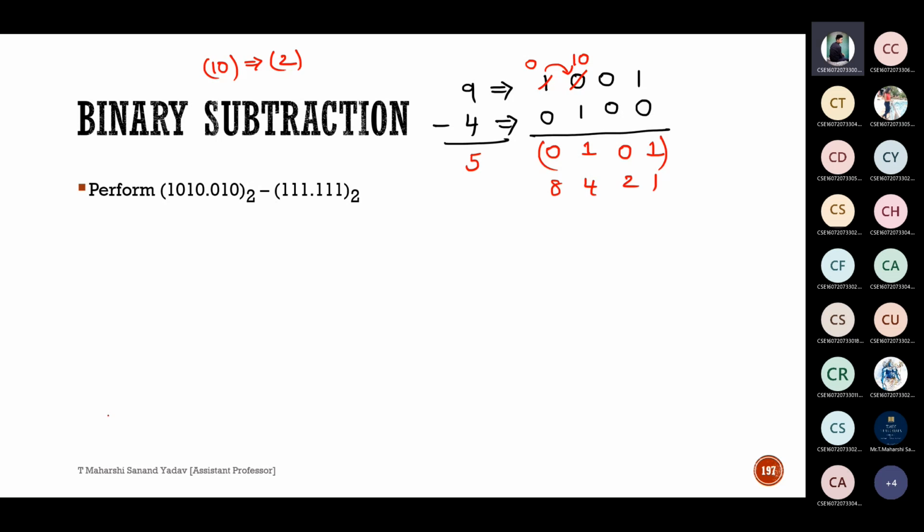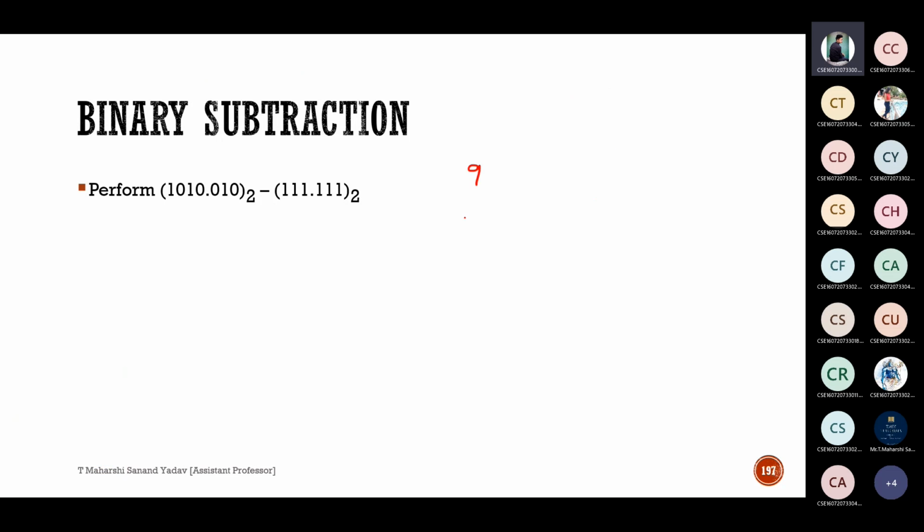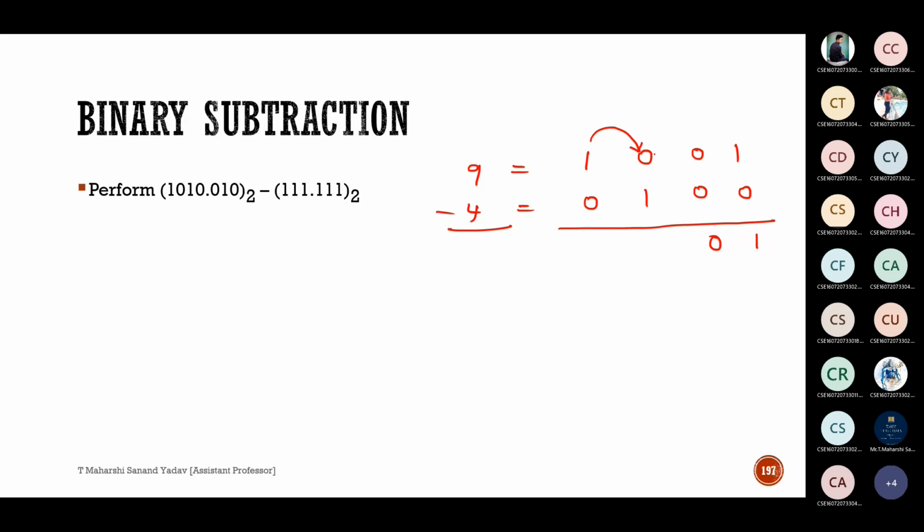Once again, here how to take the borrow. This is very important. Borrow case only. 9 minus 4. So 9 is nothing but 1 0 0 1. 4 is 0 1 0 0. So 1 minus 0 is 1, this is 0. So here, as I can't do 0 minus 1, I'm taking borrow, so that this will be 1 0. And this will be 0. Clear till here?